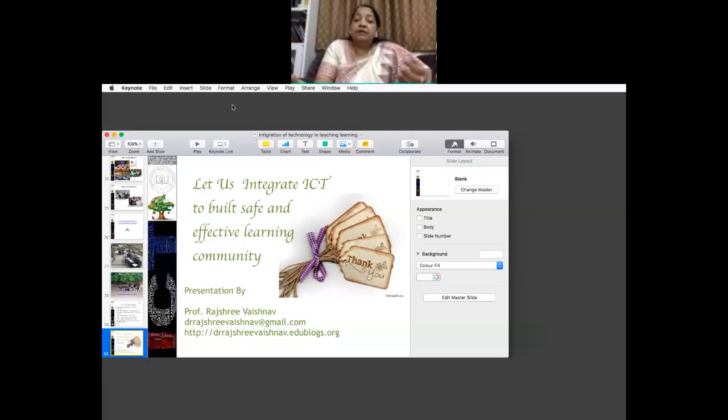So simple steps like developing a PPT, or a simple way to develop a PDF file, and sharing the PDF file by mail or in a WhatsApp group, because most of the teachers are using WhatsApp. So that's why I told you that a mobile device can be used as a teaching tool. So we can share the file on a mobile device. In fact, through mobile, through YouTube, we can access already ready-made videos. That video can be shared with the students.